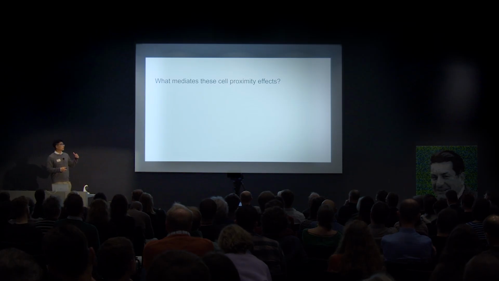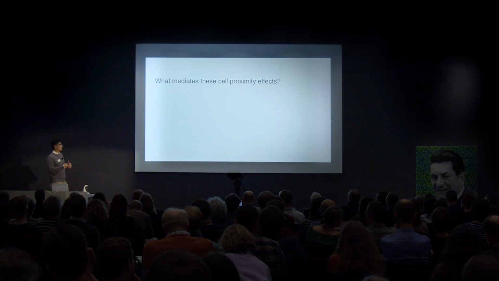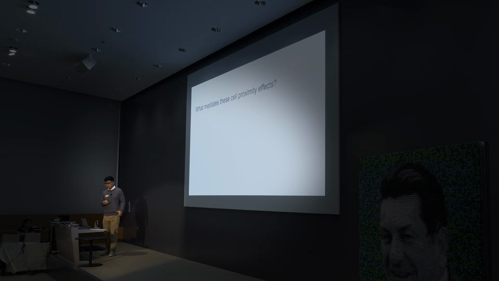And so, of course, we've also looked at this through more deep learning approaches. We can do in silico perturbations, but what they point to downstream is the question of where are the potential mediators of these cell proximity effects? And this is actually a difficult question to address using spatial transcriptomics, where you can only measure in the imaging-based approaches, like MERFISH at least, a limited panel of genes.